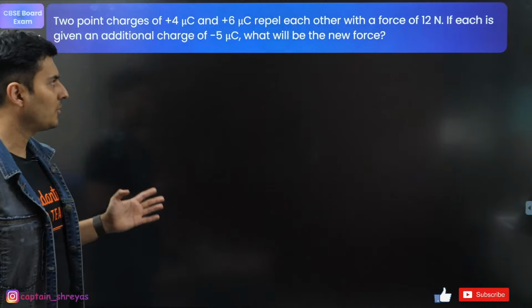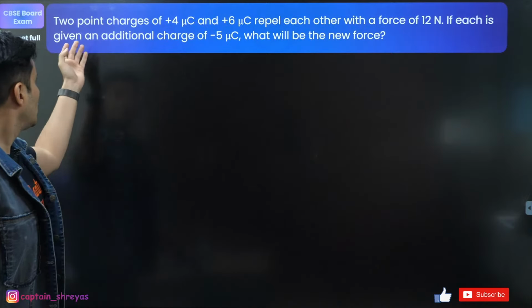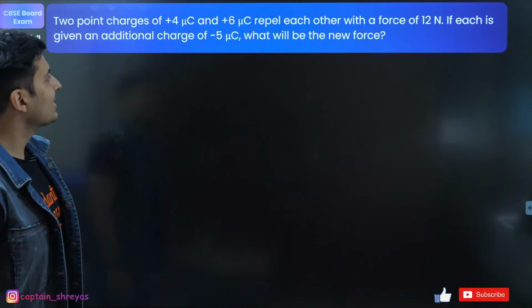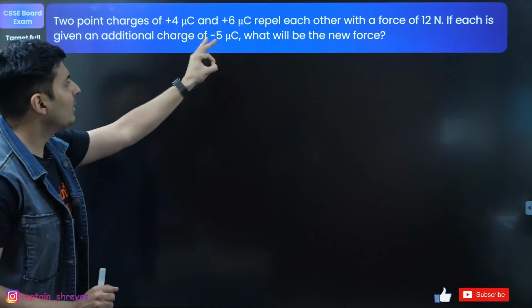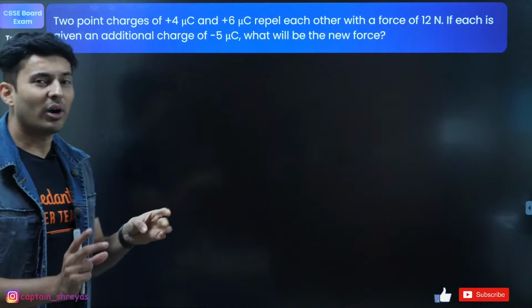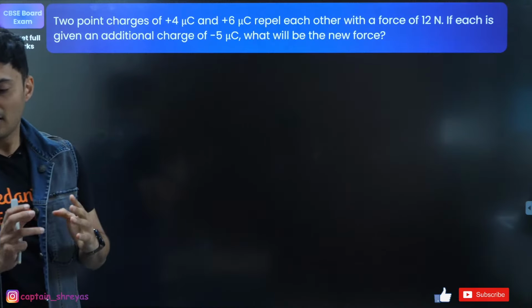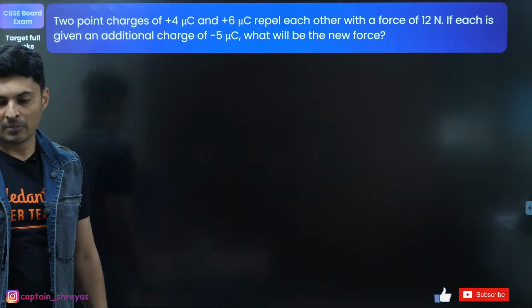Moving on to the next one, coming up on your screen. Two point charges, 4 and 6, repel each other with a force of 12 Newton. If each one of them is given this much charge, what will be the new force of attraction or repulsion between them?